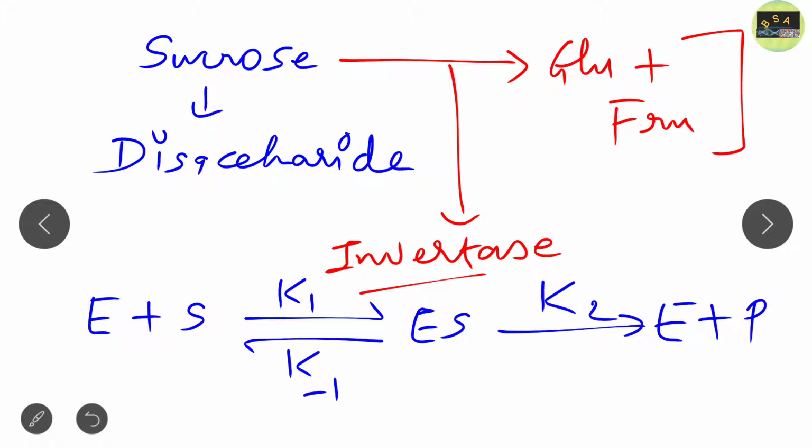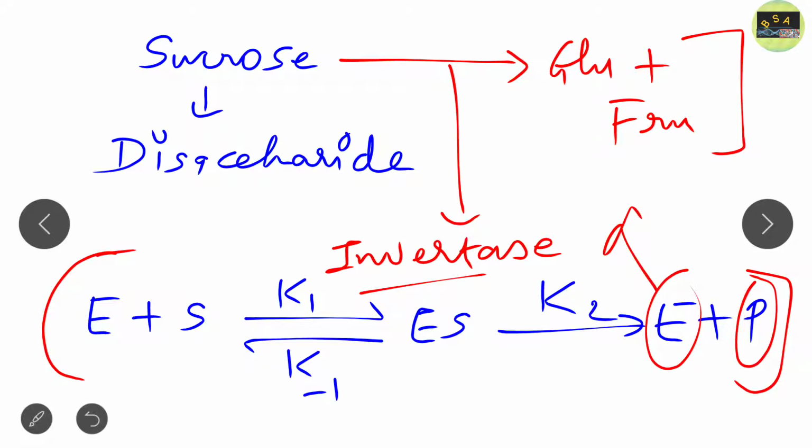So they put this whole situation, the conversion of sucrose into glucose plus fructose by the enzyme invertase, into this equation: enzyme plus substrate gives rise to enzyme substrate complex, and enzyme substrate, in the presence of rate constant K2, gives rise to enzyme plus product. The product is formed, and the enzyme becomes free and can be utilized for another reaction. So they put forward this chemical reaction.